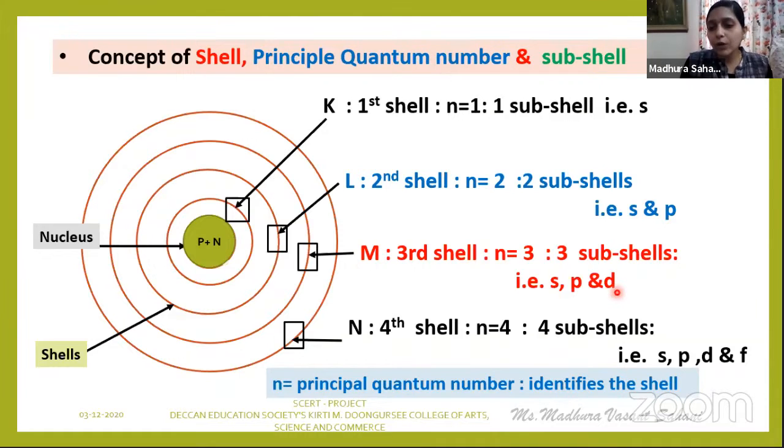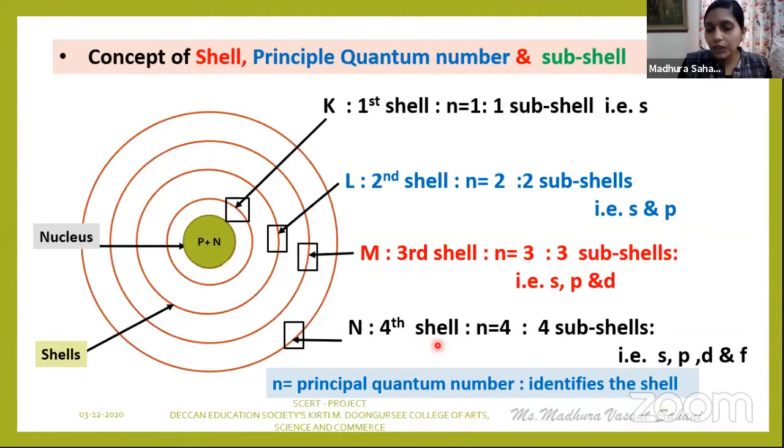Here, I want to make one more concept clear. Though we say that for the M shell, there are 3 subshells, that is S, P and D, when actual electron filling is done in the subshells, the electron filling is done in S and P subshells, but not in the D subshell in case of the third shell. It is as per the above principle, but that you will learn in detail when we go ahead and learn the actual electronic configuration in the case of the periods. So now, at present, you have to remember that for the M or the third shell, three subshells are there, S, P, and D. What about the F?